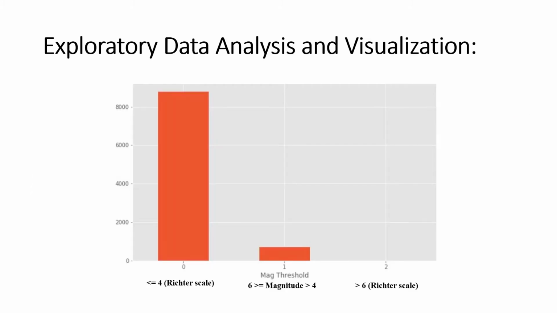This comparison is obtained from three categorical values inserted based on earthquake intensity. There were more than 1,000 seismic activities which were of low intensity, less than 4 on the Richter scale. Similarly, there were around 710 earthquakes of medium intensity ranging from 4 to 6 on the Richter scale. Finally, only 7 earthquakes happened to have an intensity of more than 6 last month.